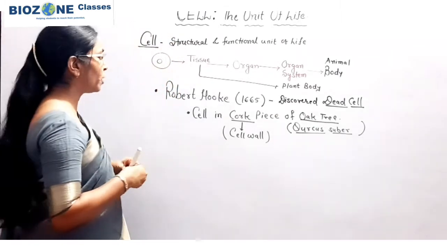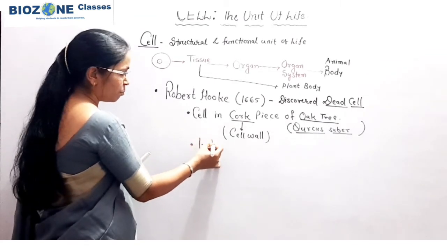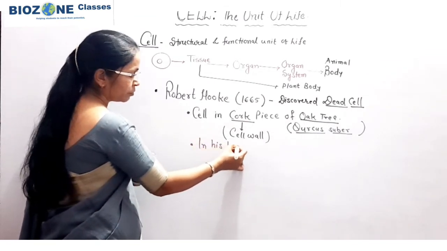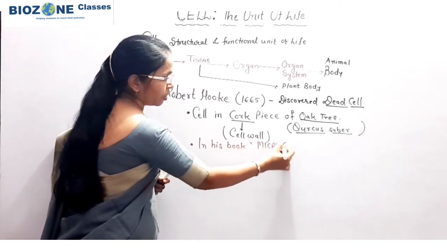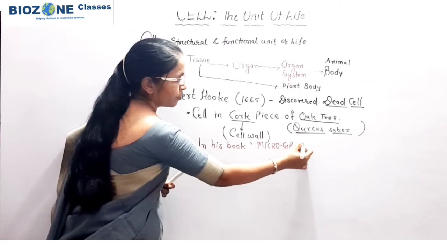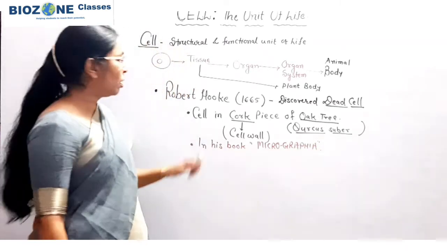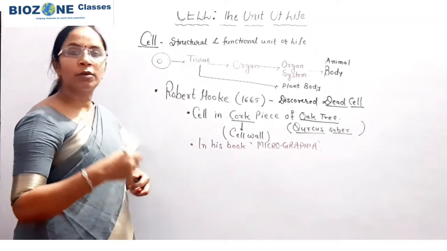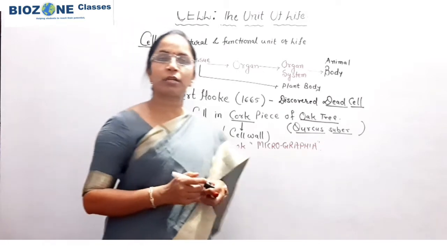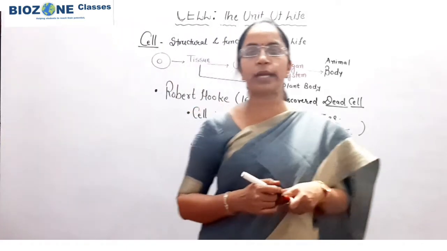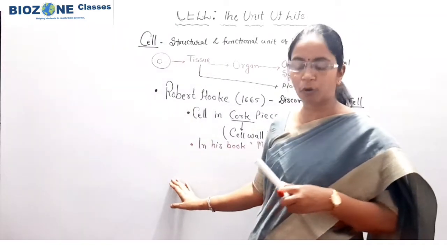So in the bark of the oak tree, or the cork piece of the oak tree, he discovered the cell for the first time. Important thing, he provided the first diagram of the cell in his book Micrographia. Micrographia is the book of Robert Hooke, and the cells studied by Robert Hooke gave a structure resembling the comb of a honeybee. So this much work you remember for Robert Hooke.